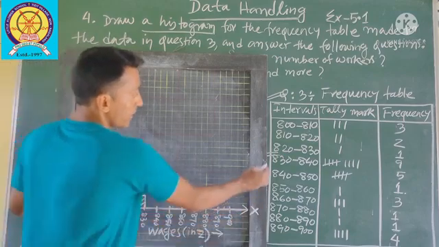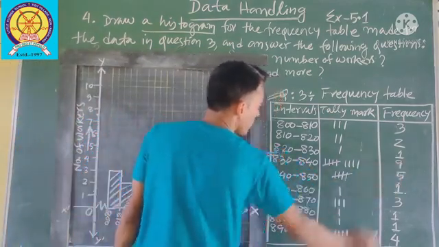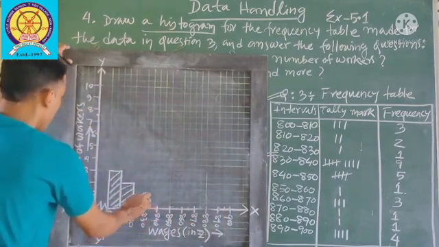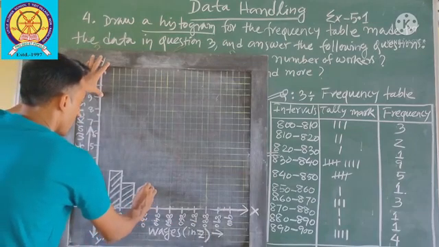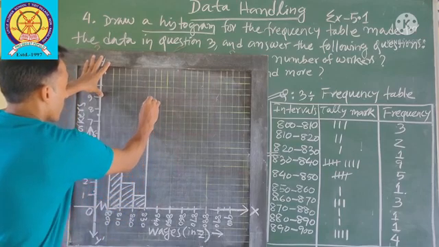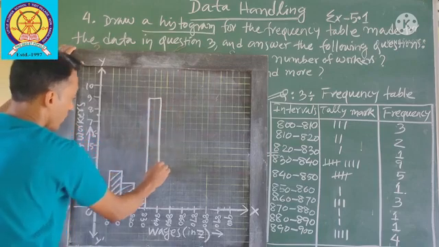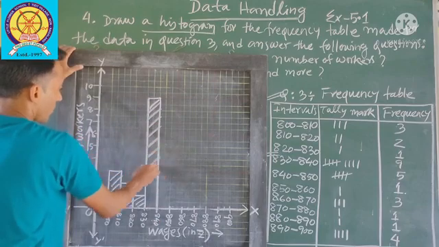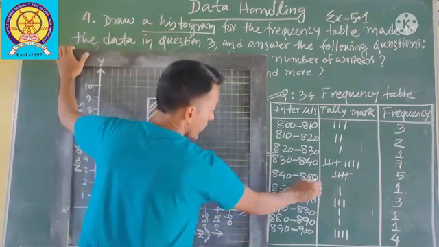Next 830 to 840. How many workers? 9. What is 9? This one. Next 840 to 850.